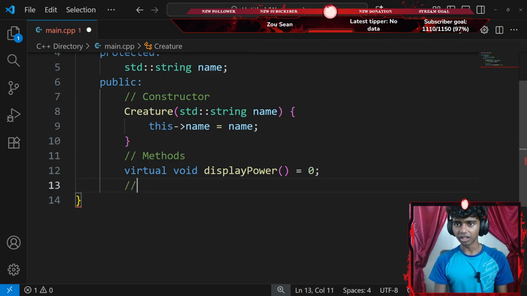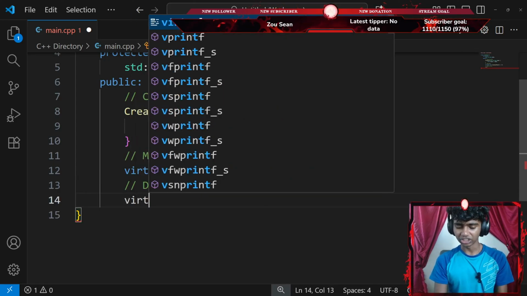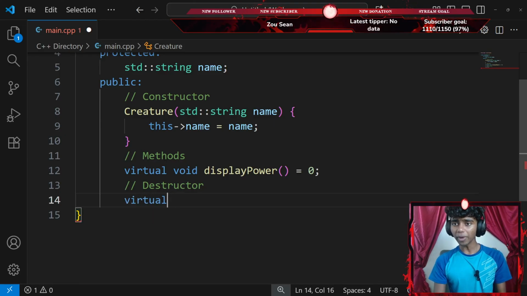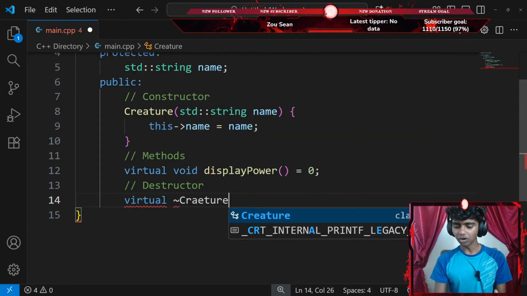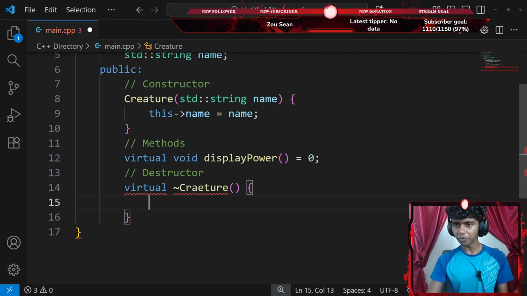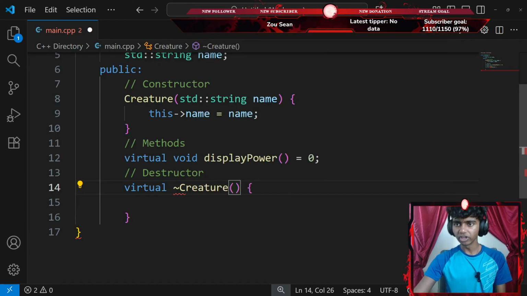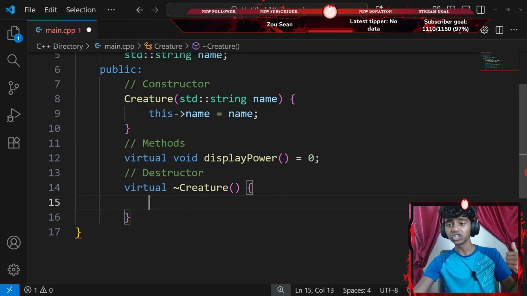Okay, next up I'll add another comment that says something like destructor. I'm going to be creating a virtual destructor, so let's use the virtual keyword. Now for my virtual destructor, I'm going to use the tilde operator and type my Creature class, and then a pair of parentheses with a pair of curly braces. Did I spell Creature wrong? There we go. Now inside of my destructor, I'm going to display something, a virtual destructor that prints when a creature is destroyed.